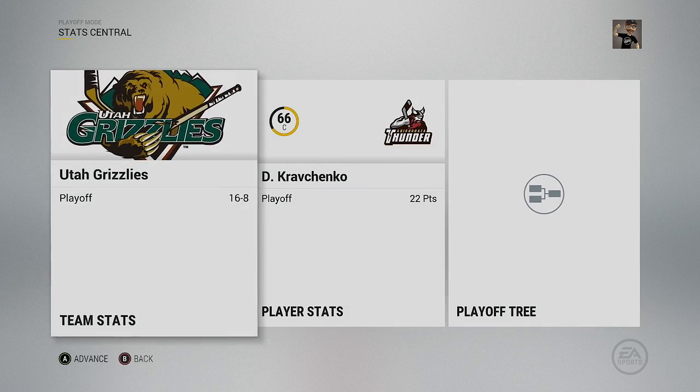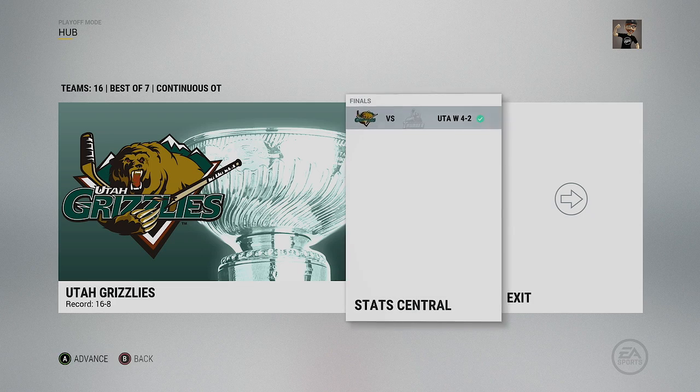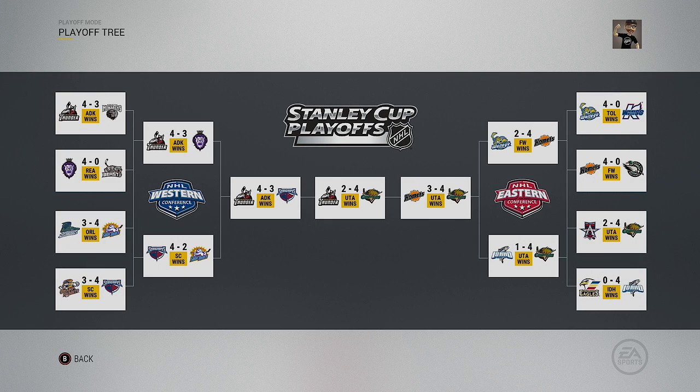Not bad stats, and that is how the bracket will end up with the Utah Grizzlies winning the Kelly Cup here in the ECHL. Here's what the bracket came up to be. Utah did play a lot of games in this playoffs, but still they came out on top and showed their dominance.